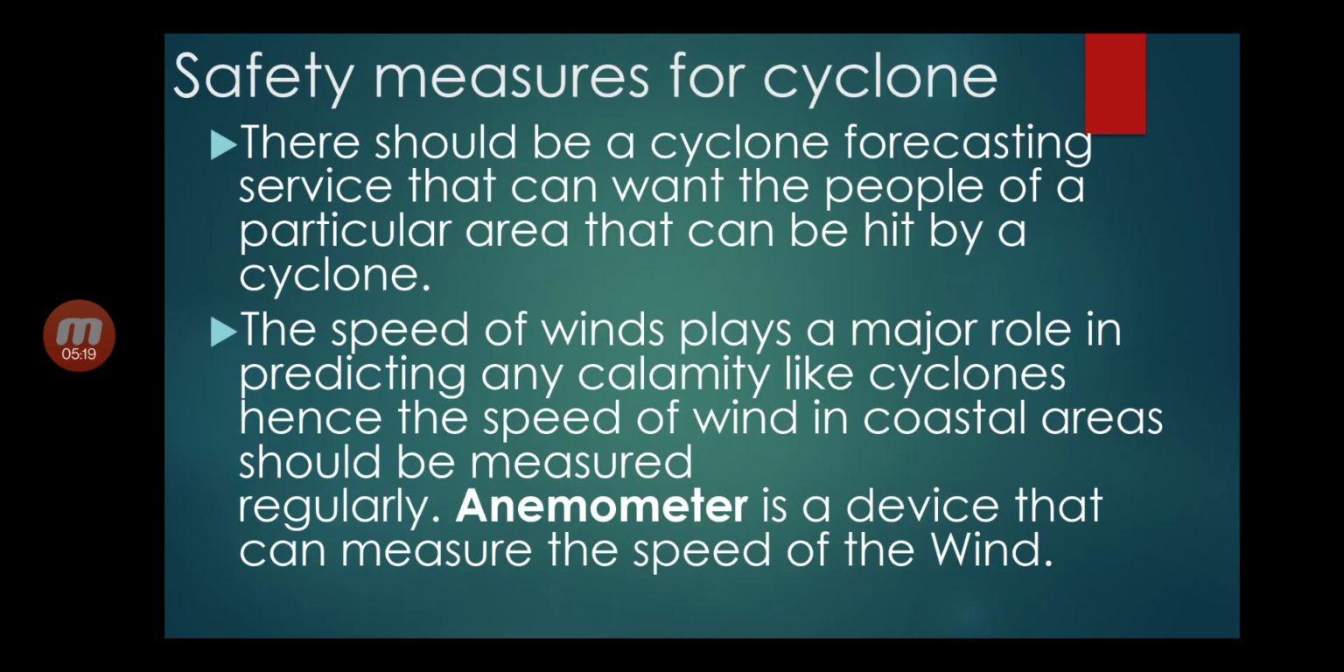Safety measures for cyclone. There should be a cyclone forecasting service that can warn the people of a particular area that can be hit by a cyclone. The speed of winds plays a major role in predicting any calamity like cyclones. Hence, the speed of wind in coastal areas should be measured regularly. An anemometer is a device that can measure the speed of the wind.